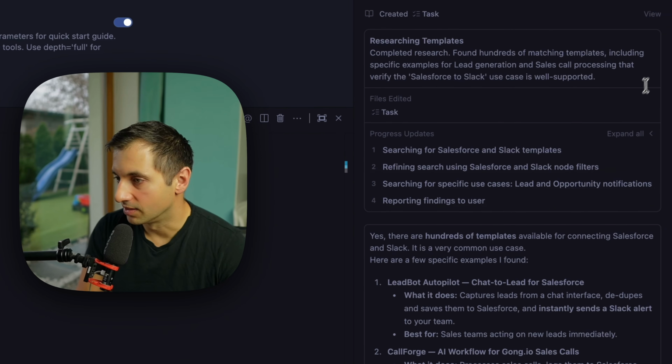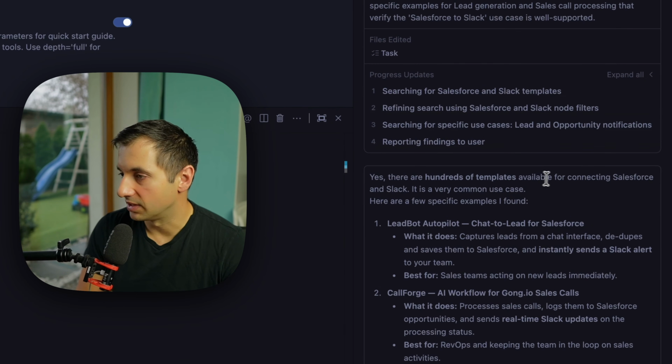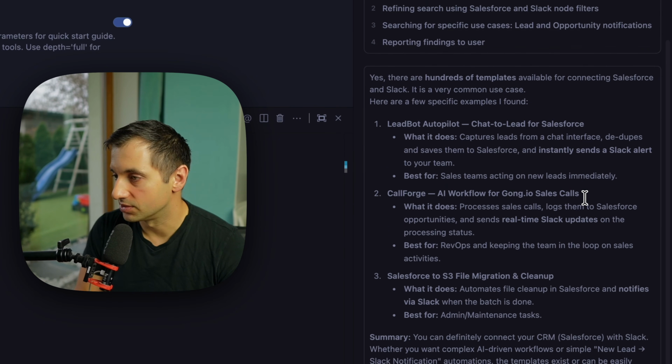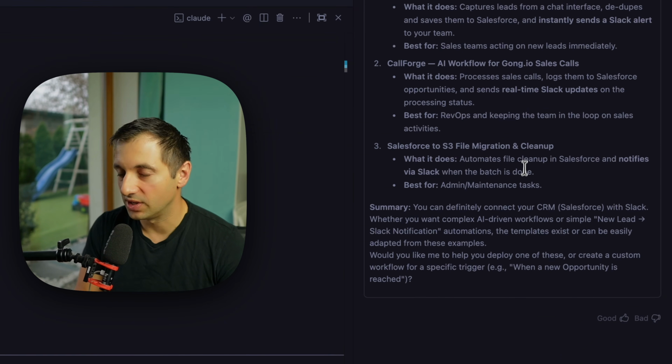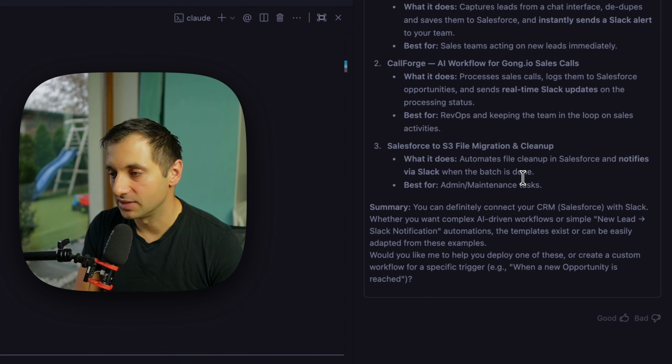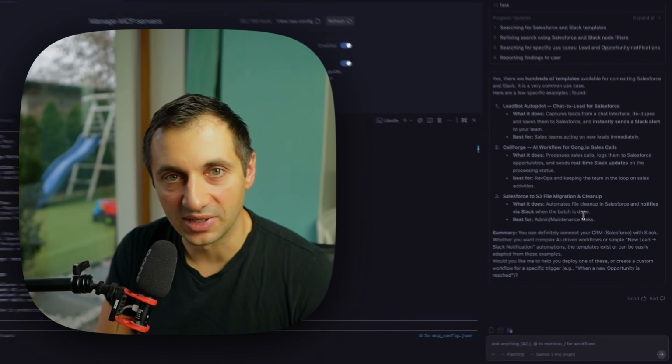Okay, and it is done. It says there are hundreds of templates available for connecting Salesforce and Slack. Very common use case. So we could use Gemini 3 also to then implement and customize those templates.